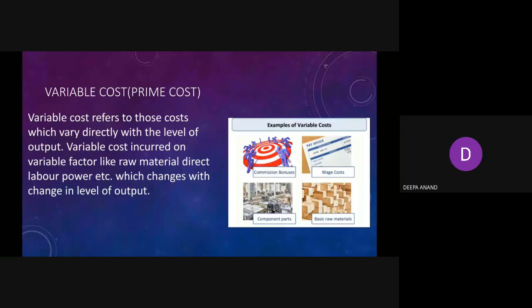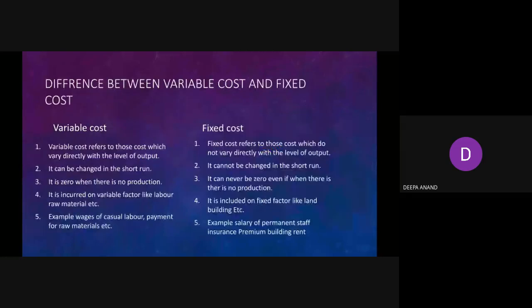Now we will see the difference between variable cost and fixed cost. Variable cost, as we read earlier, changes with the level of output, and fixed cost does not change with the level of output. Variable cost can be changed in the short run, but fixed cost cannot be changed in the short run.